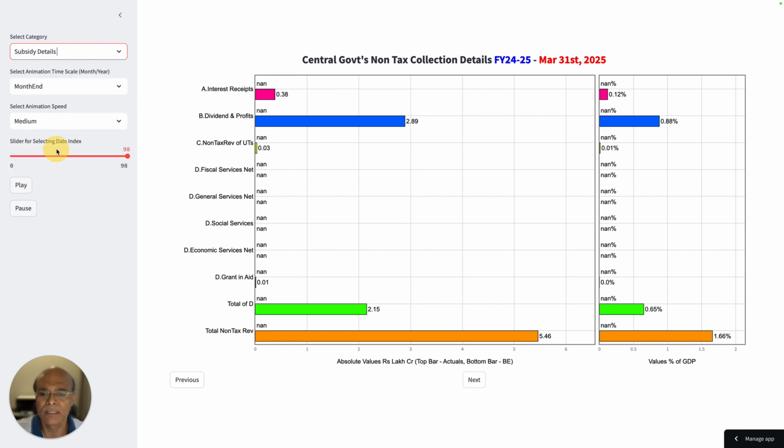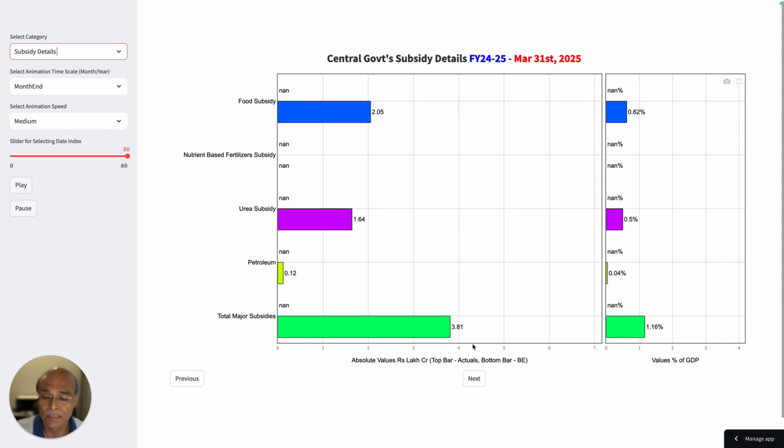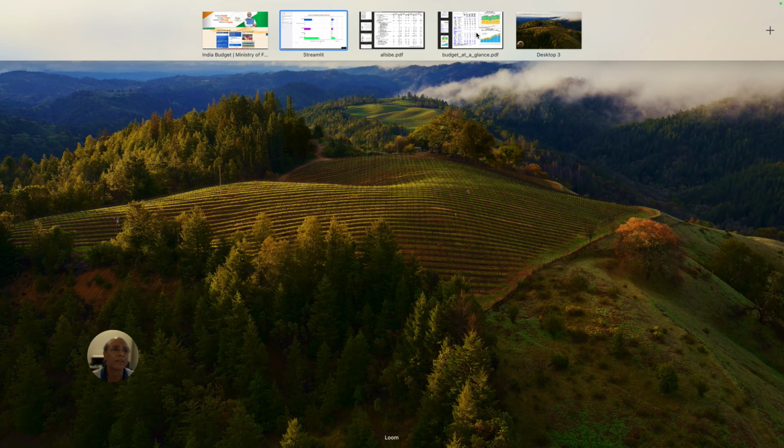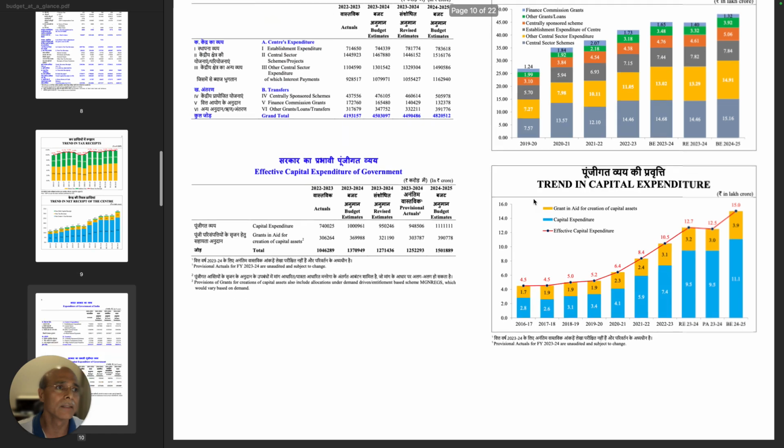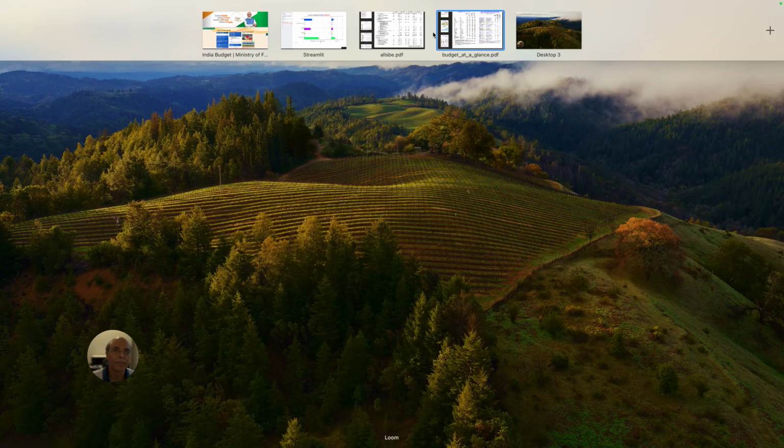Now let's look at subsidy details, then we will look at the expenditure details. Now subsidy is also very, very important. Why is it important? Because it directly adds to your fiscal deficit increase. Now if you look at the subsidy, the current budget, the total major subsidy, I picked up from this document. I'll show you the document where this number is available. You can go here in this document and you will find, yeah, look at this number, subsidy, fertilizer, food, petroleum. Here the number is there. So from there I picked up the number.